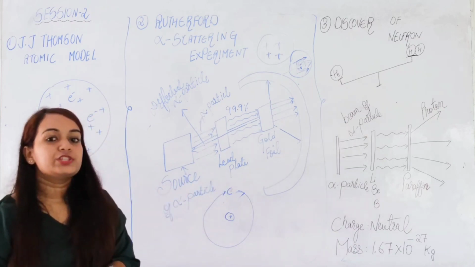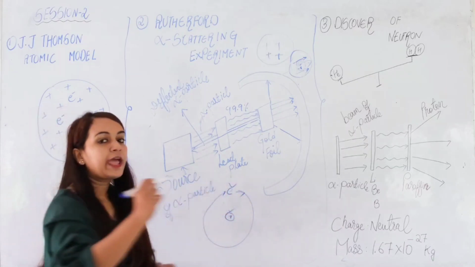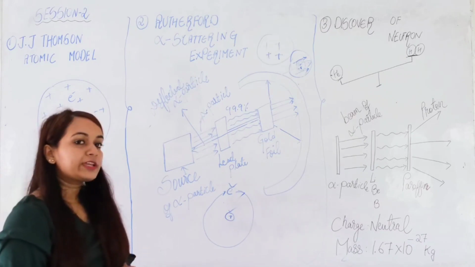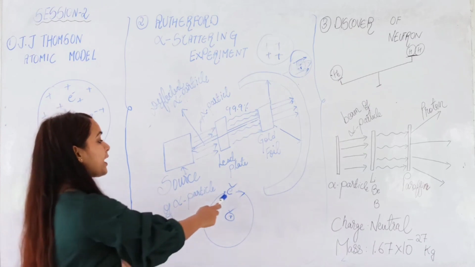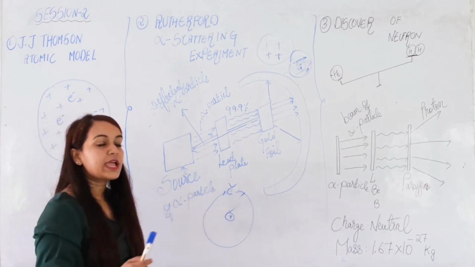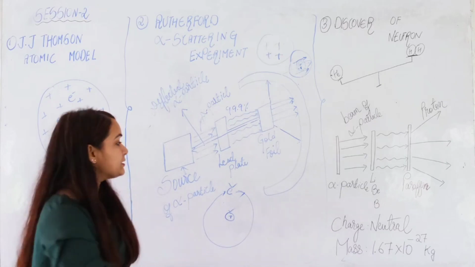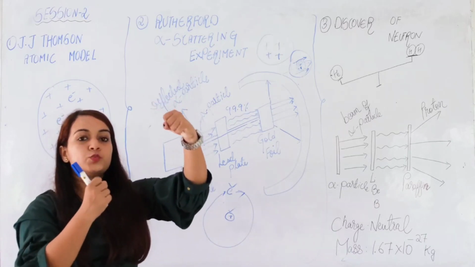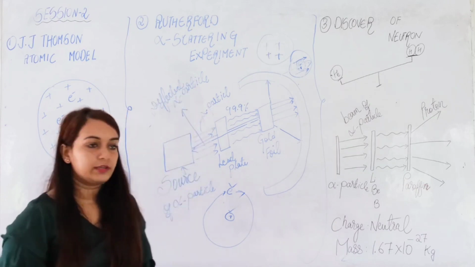The third thing which he said was that the electrons and the nucleus are held together by electrostatic force of attraction. Now the question that arises here is, if they are held together by electrostatic force, and suppose the electron is stationary, what will happen is, since opposite charges attract each other, the electron will come and hit the nucleus, and as a result the atom will be destroyed.